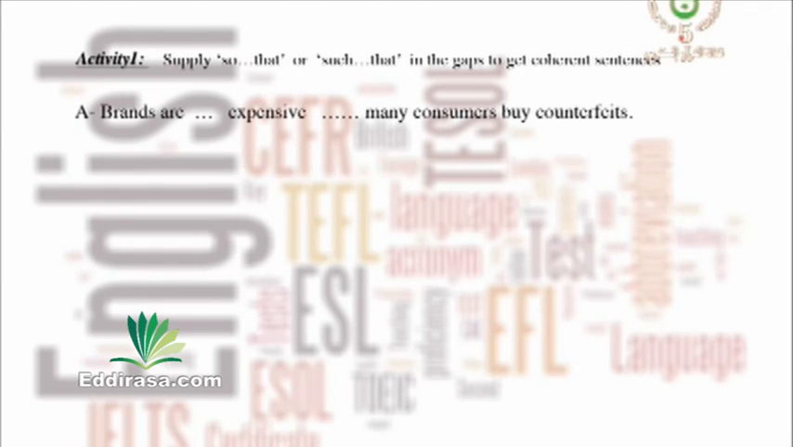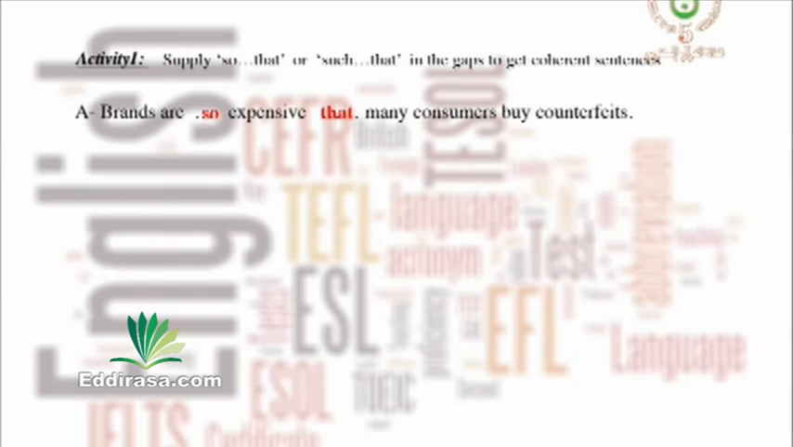Supply so that or such that in the gaps to get coherent sentences. Brands are gap expensive, gap many consumers buy counterfeits. What do we have between the two gaps? Right, we have an adjective. So what do we use? Right, brands are so expensive that many consumers buy counterfeits.